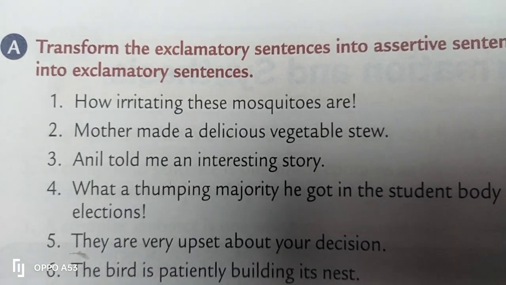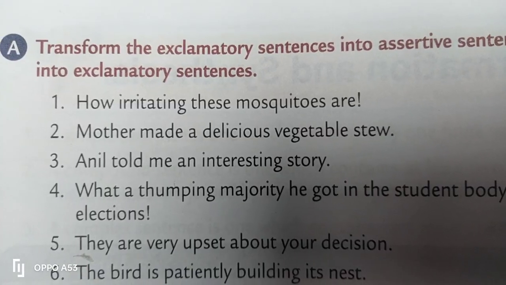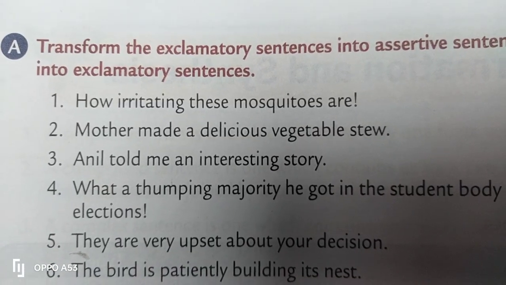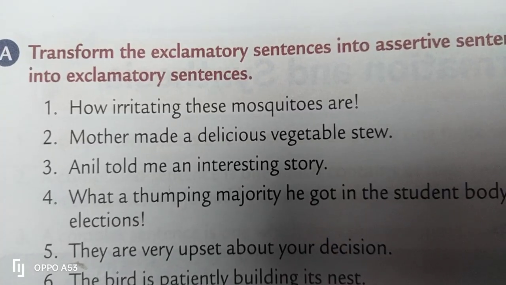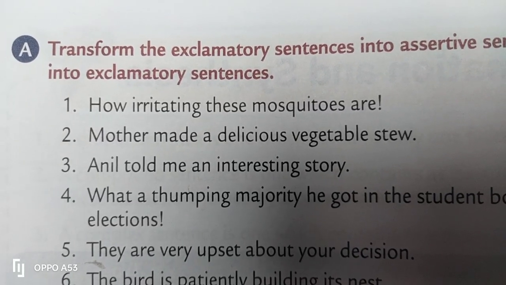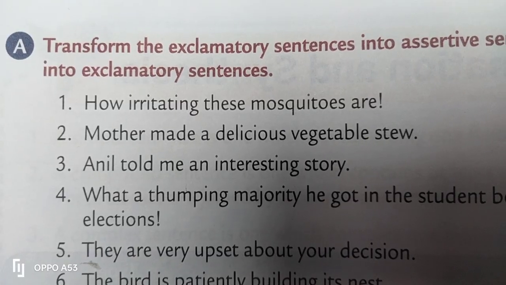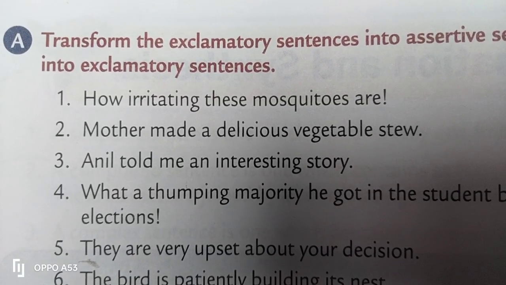You have to use whatever is given there. So when you change this one into an assertive sentence, I hope you have already got the correct answer. It could be like, these mosquitoes are irritating.